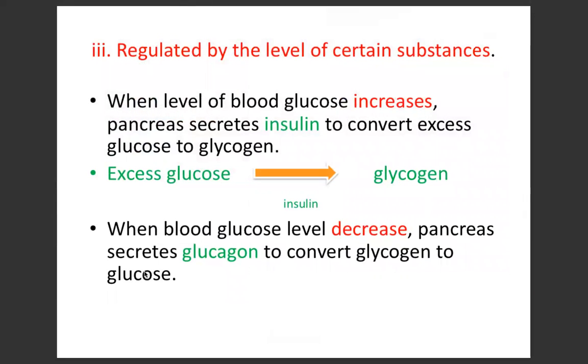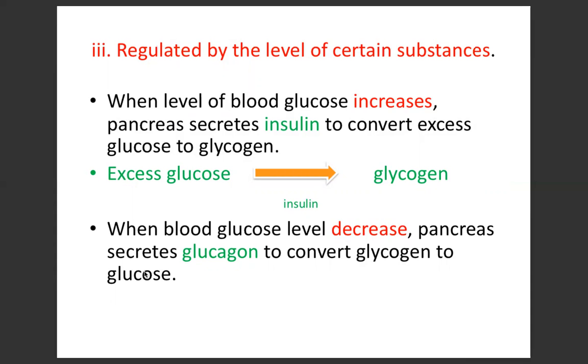Alright. The last way is being regulated by the level of certain substances. Kat sini teacher bagi contoh glukos. Okay. Contohnya, glucose level in the blood increases. So what happens is dia akan stimulate the pancreas to secrete insulin. So apa function insulin? Insulin kemudiannya akan convert excess glucose into glycogen.